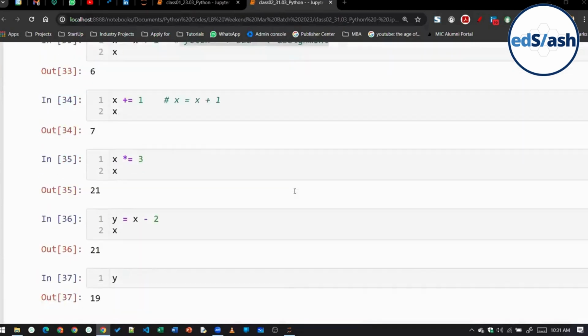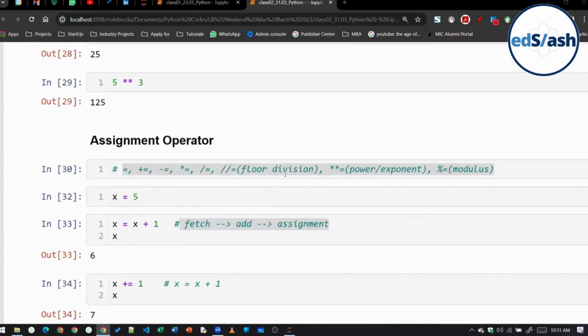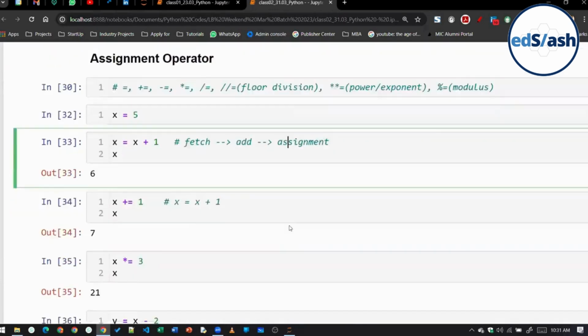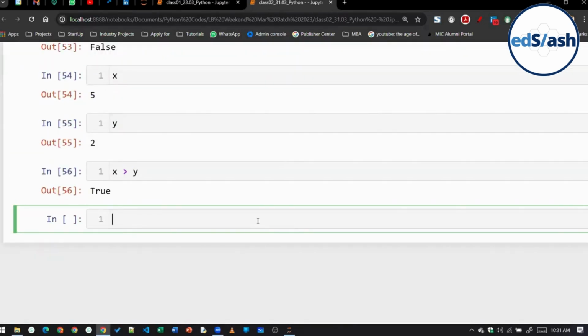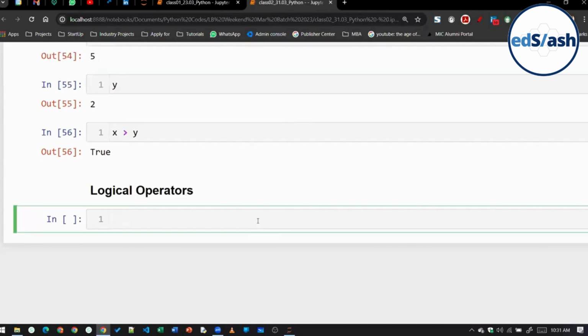Okay. Let's continue now, class. Next is your logical operators. Now, class, in Python specifically, there are three types of logical operators. There is and, there is or, and there is not.